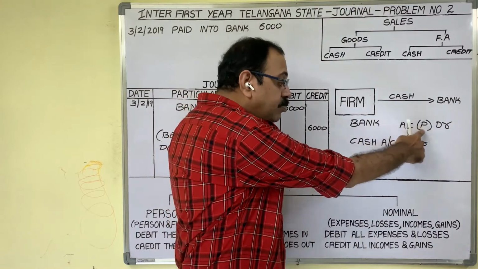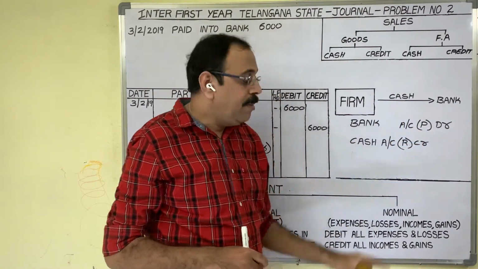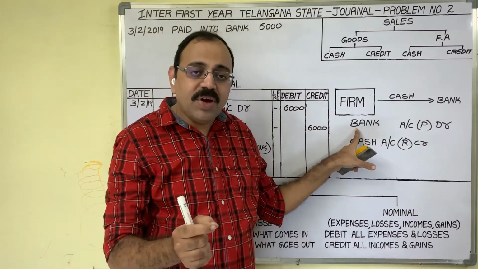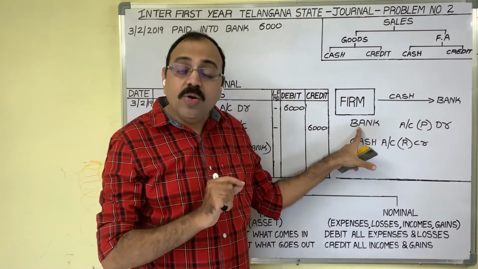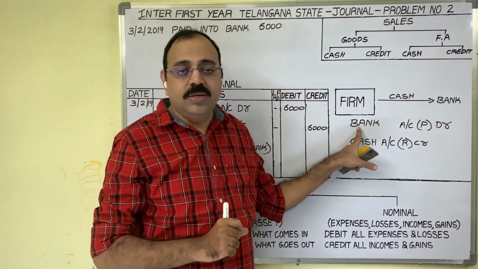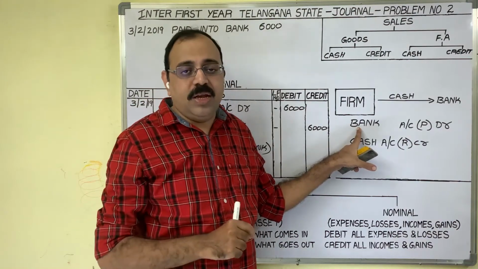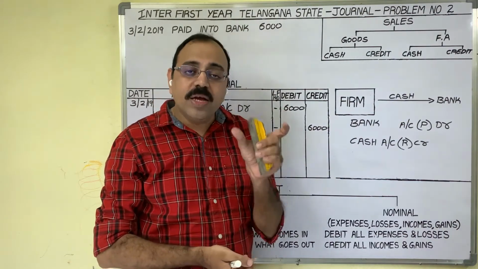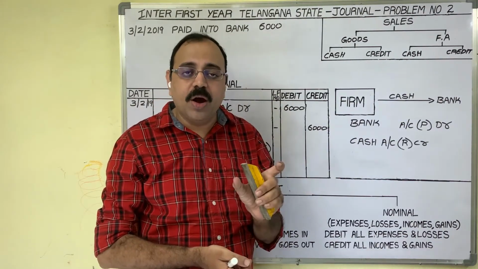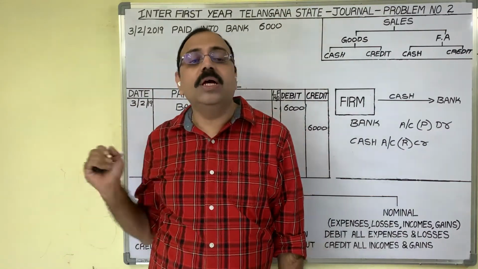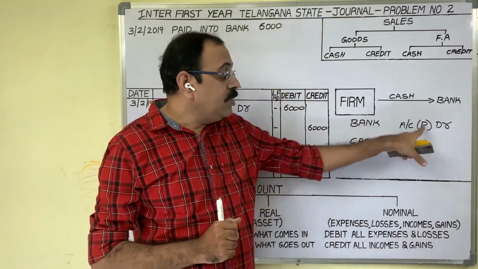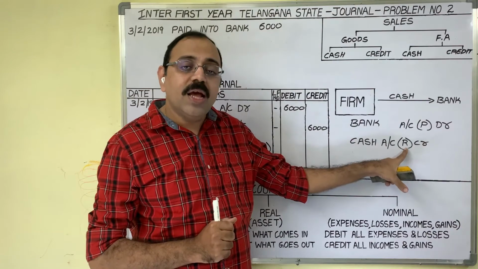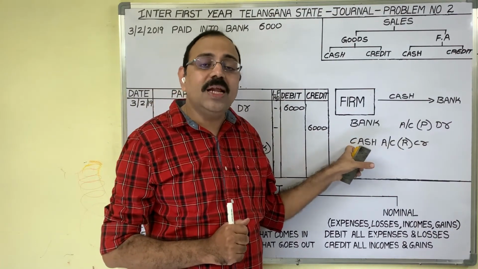Bank account is a personal account because bank indicates one organization's name. When you are really working in any organization, you are not going to open the account with the word bank. You are going to write a bank name there, for example, ICICI account. With an organization name, if you open any account, that account comes under a personal account. So bank account is a personal account. Cash is going now. Cash account is a real account because cash is an asset.